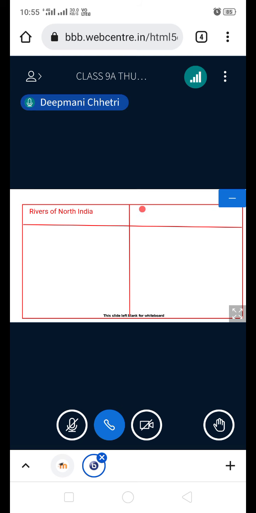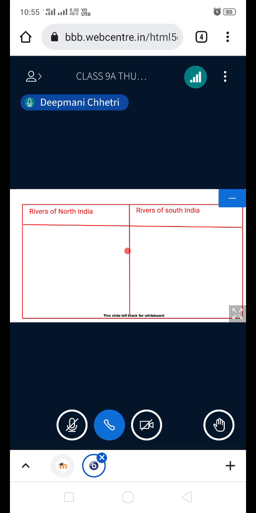One side write rivers of North India, other side write rivers of South India. After this, you are going to write the points. The first one: rivers of North India, they are snow-fed.